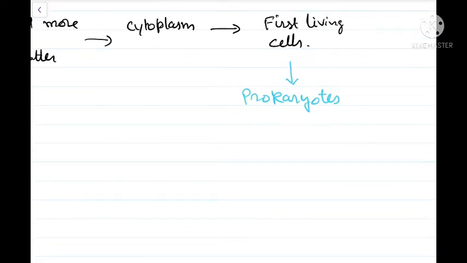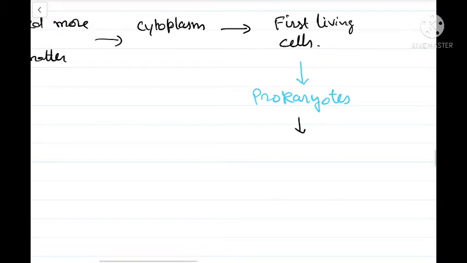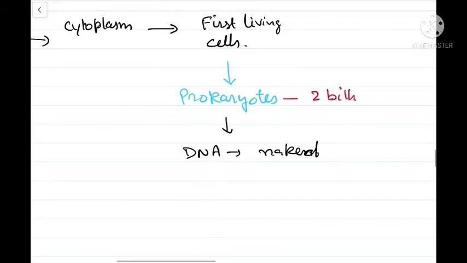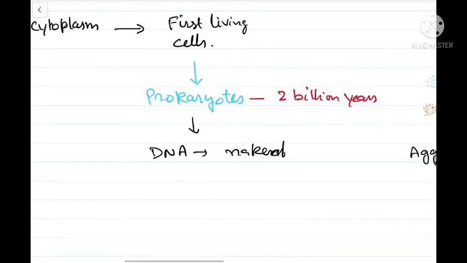And now we know prokaryotes have a naked DNA. Their DNA is not associated with any proteins and it is not enveloped by any membrane. So they had a naked DNA and a machinery to form the proteins, as well as a mechanism to form the energy molecules like ATP, its utilization and its storage. They all had these mechanisms. And these prokaryotes are believed to have evolved some 2 billion years ago according to NCERT.